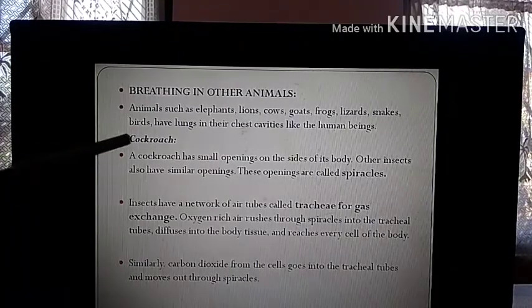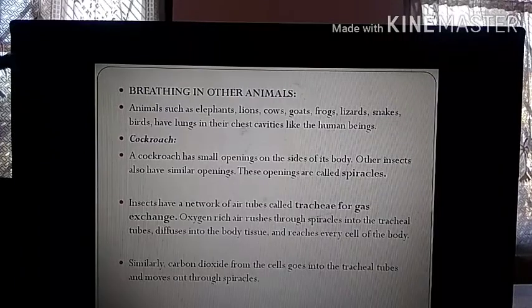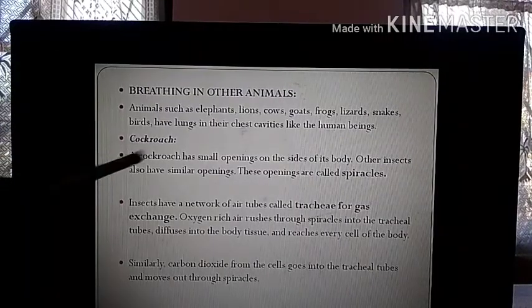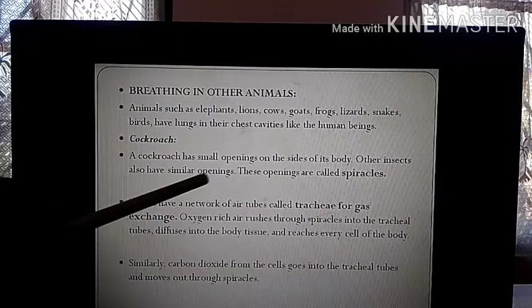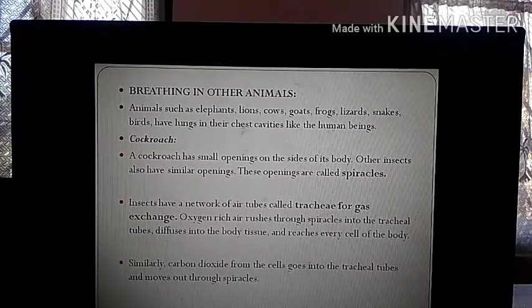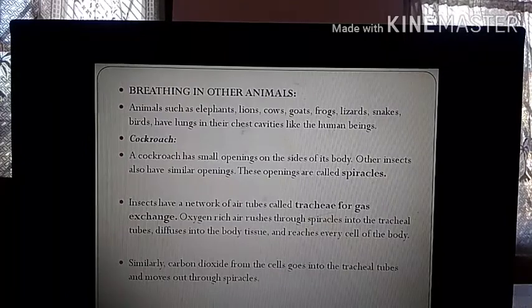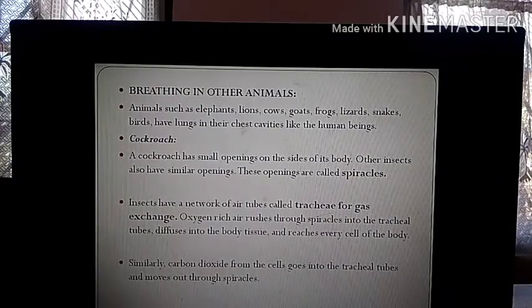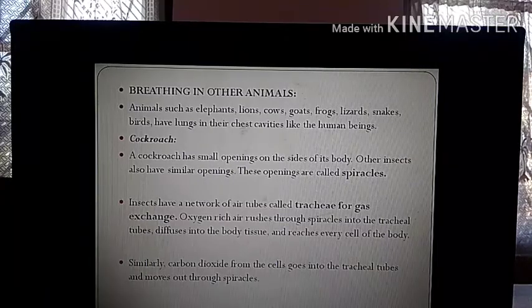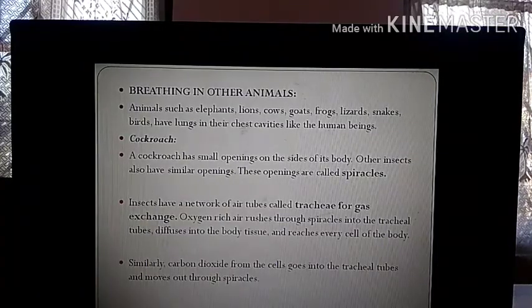Now let's study the first animal, that is the cockroach. A cockroach has small openings on the sides of its body. Other insects also have similar openings. These openings are called spiracles. A question can come: what is a spiracle? When you look at the cockroach, you cannot see the openings because they are very, very small. But these very small openings are there on the side of their body, and they are called spiracles.